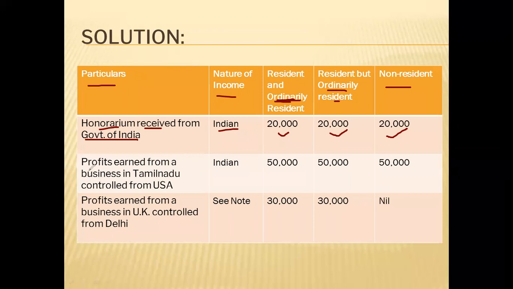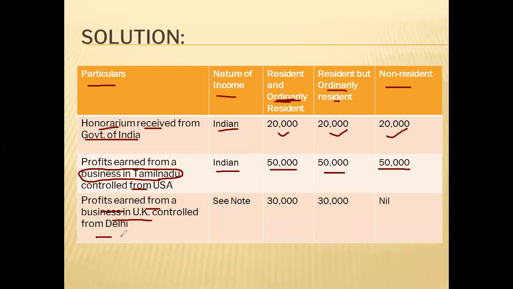Okay. Profit earned from business in Tamil Nadu, controlled from USA. Here business is in Tamil Nadu. Tamil Nadu is in India, so it is an Indian income. So in Indian income, all the three will pay the tax. Profit earned from business in UK, controlled from Delhi. This is a special case which we will see later on.